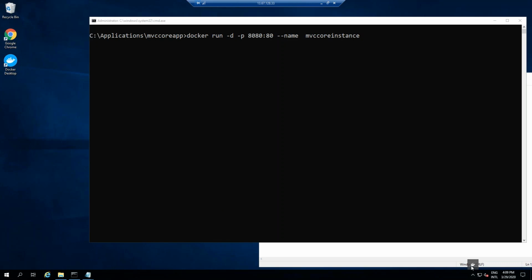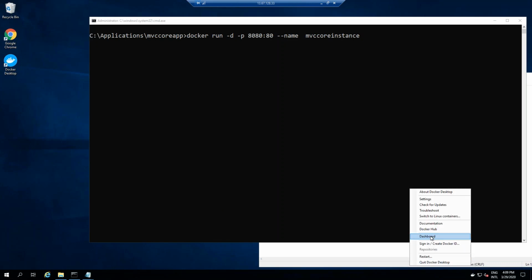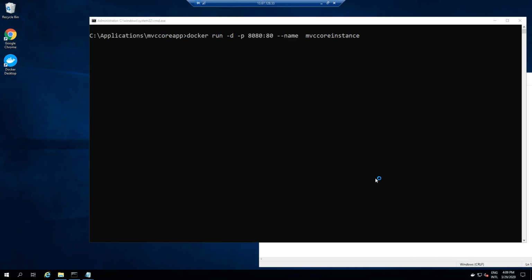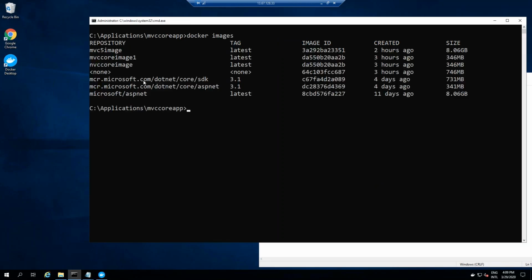We can get the name of the image from this dashboard of Docker. You can see there is a dashboard of Docker out here. I think it was MVC. Let me run that docker images again. Okay, MVC Core image. I'm so sorry.